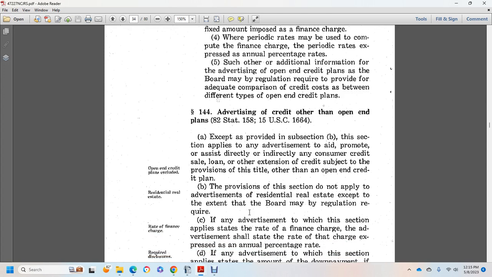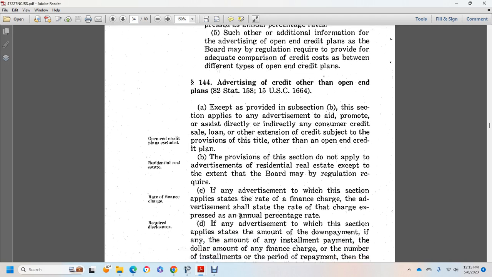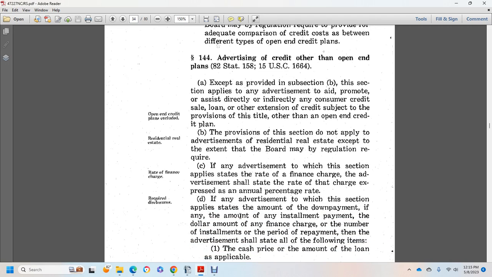An advertisement to which this section applies shall state the rate of the finance charge, expressed as the annual percentage rate. Disclosure is required if the advertisement to which the section applies states the amount of the down payment, any amount of the installment payment, the dollar amount of the finance charge, the number of installments, or the period of prepayment.